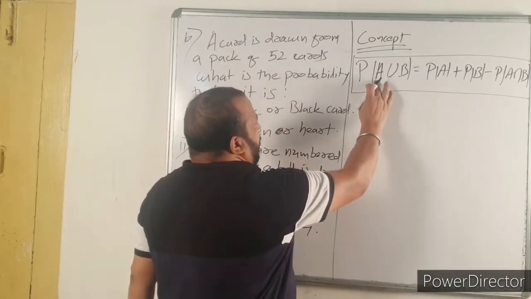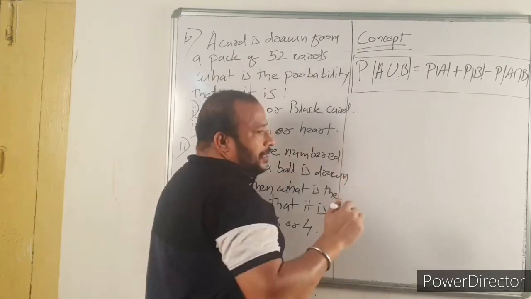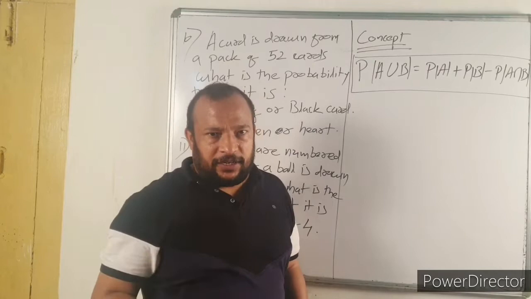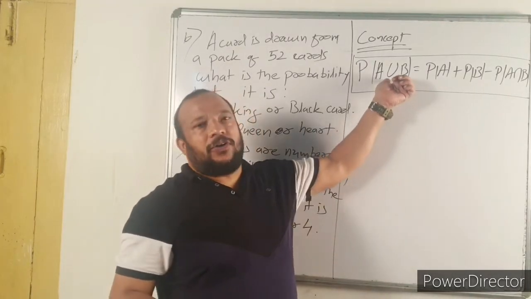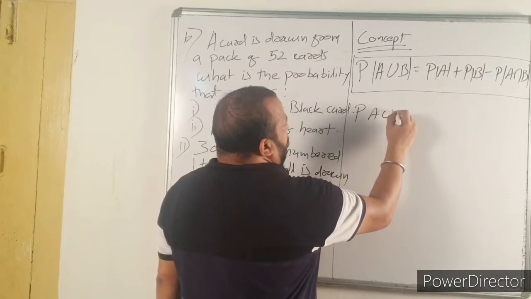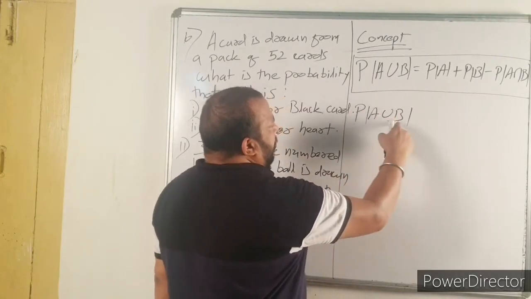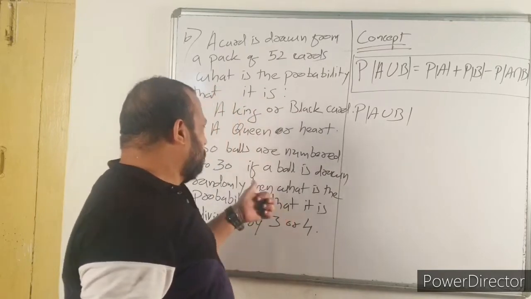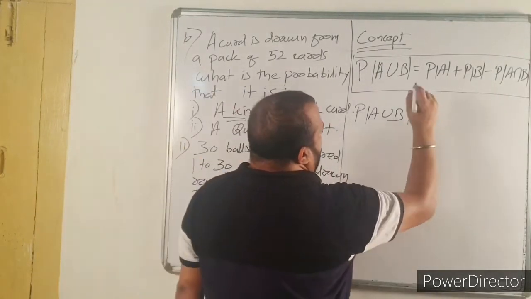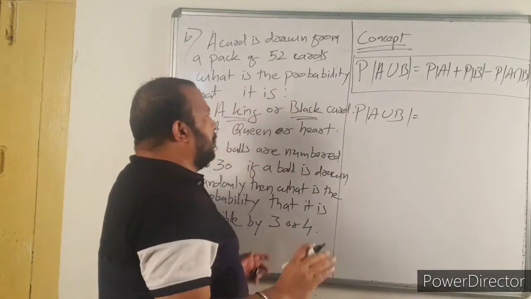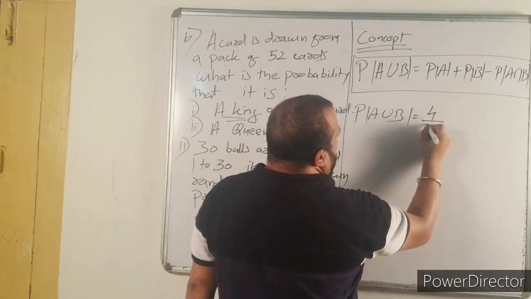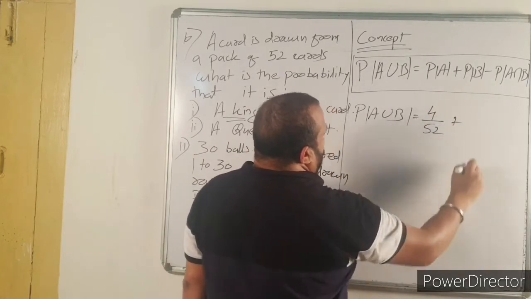So, let A be the king and B be black. Or means what? In set theory, or means union. Similarly, in probability also, or means union. So, probability of A union B, let A be king and B be black. Now, probability of A: how many kings are there? 4 kings are there. So, probability of A is 4 by 52.